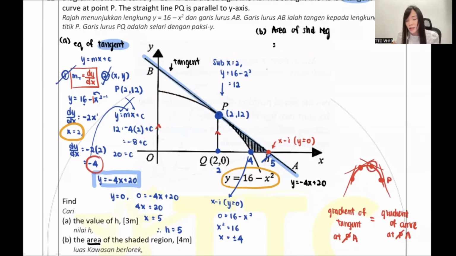So actually when here, maybe I get -2. Then maybe at here, I get 3. So maybe at here, I get 4. So on different spots, your gradient of tangent will change. So it all depends on the coordinate itself. So you understand? Something like that one, okay?